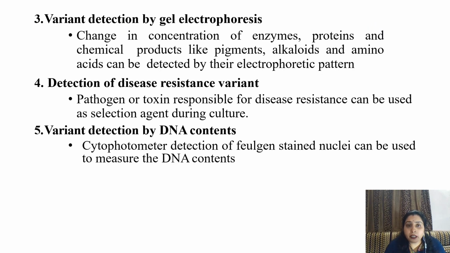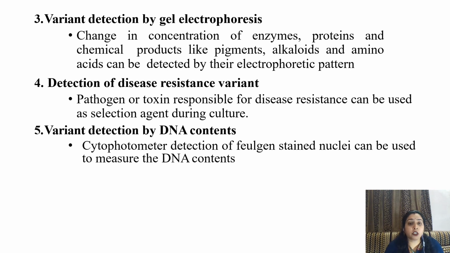Third one is variant detection by gel electrophoresis. Change in concentration of enzymes, proteins, and chemical products produced by plants like pigments, alkaloids, amino acids can be detected by their electrophoretic pattern.